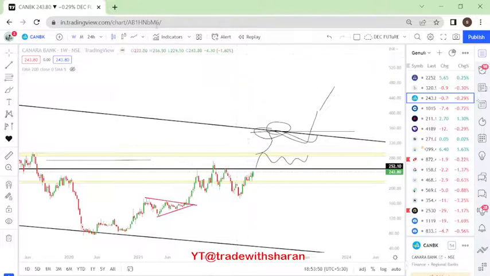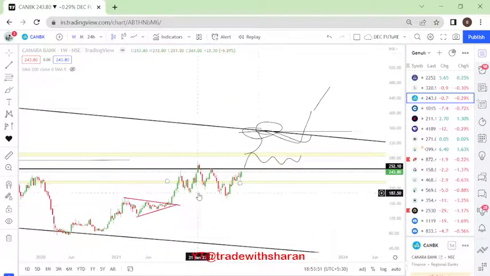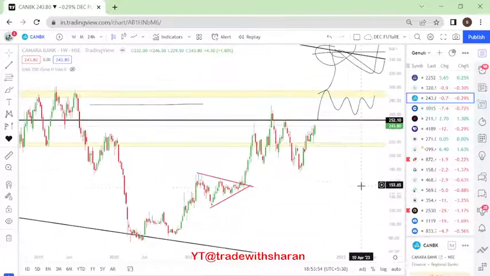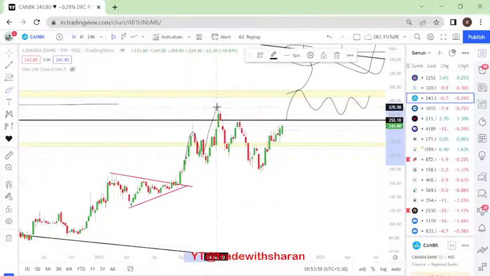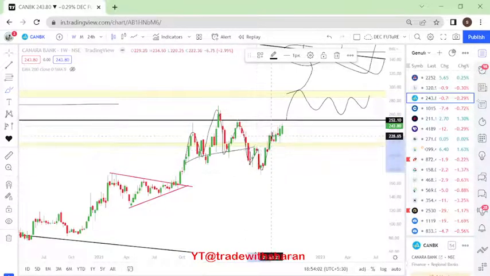We can see a few more things. I will mention it, right? It is forming when the prices went upside on a weekly basis. It formed a kind of a head and shoulder. If you see here, a small head and shoulder, it broke here, but immediately it went back.